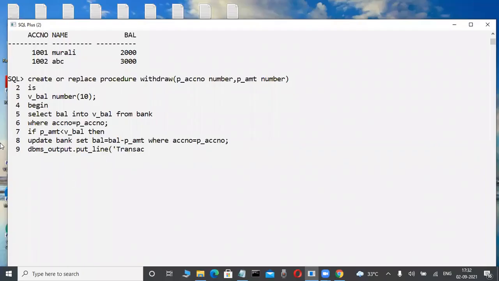Observe here. For example, some coding is there, here else, and something is there: "Insufficient funds." Don't be afraid. These types of things are very easy. If you are an experienced person, it is nothing.